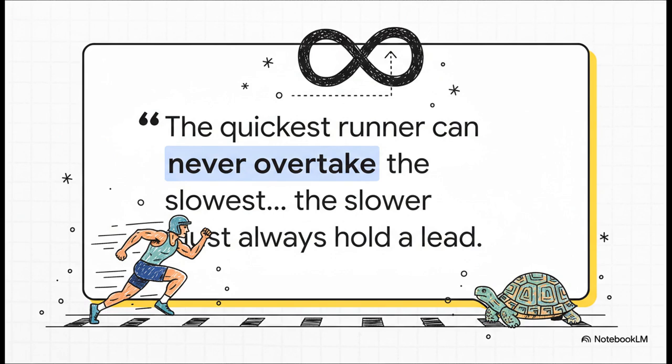The idea is that Achilles, this legendary, super-fast hero, could never, ever catch a slow little tortoise if he gave it a head start. Now, on paper, the logic seems kind of airtight, but we all know that's just not right, right? I mean, of course he catches the tortoise. So what gives? Where does the argument fall apart?